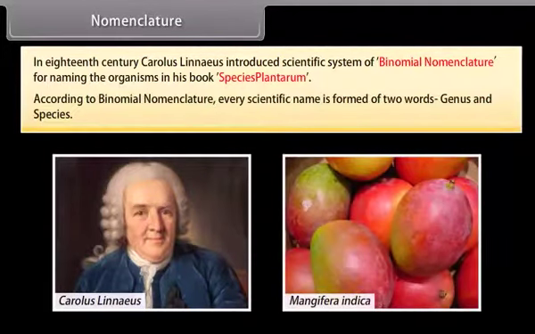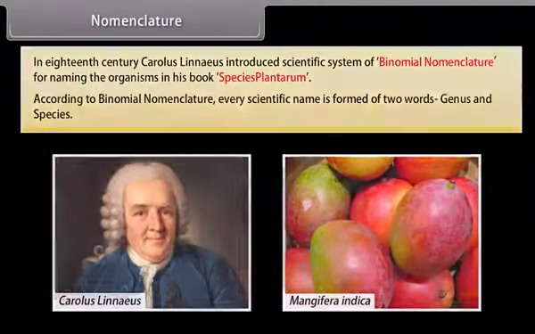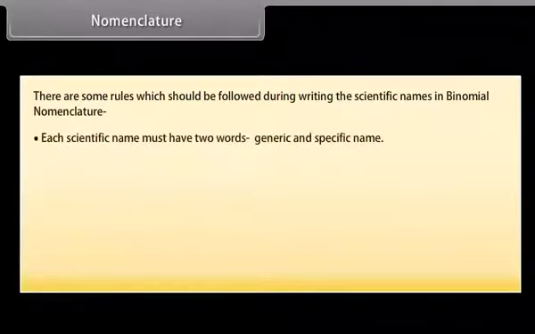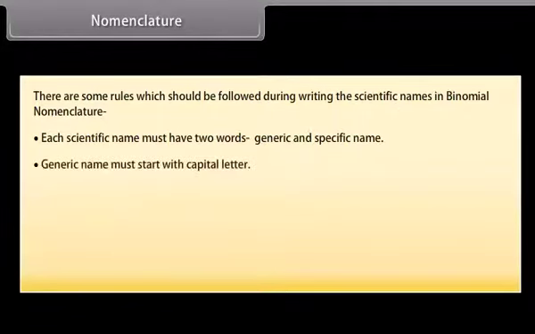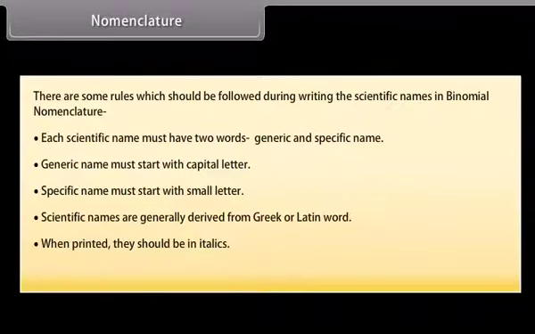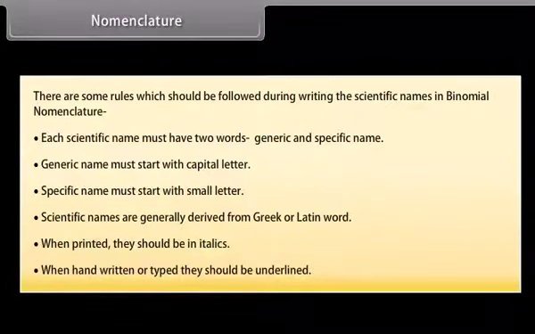According to binomial nomenclature, every scientific name is formed of two words, genus and species. There are some rules which should be followed during writing the scientific names. Each scientific name must have two words, generic and specific name. Generic name must start with capital letter. Specific name must start with small letter. Scientific names are generally derived from Greek or Latin word. When printed, they should be in italics. When handwritten or typed, they should be underlined.